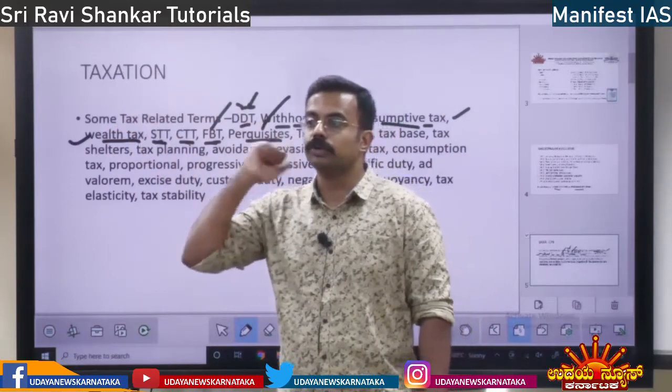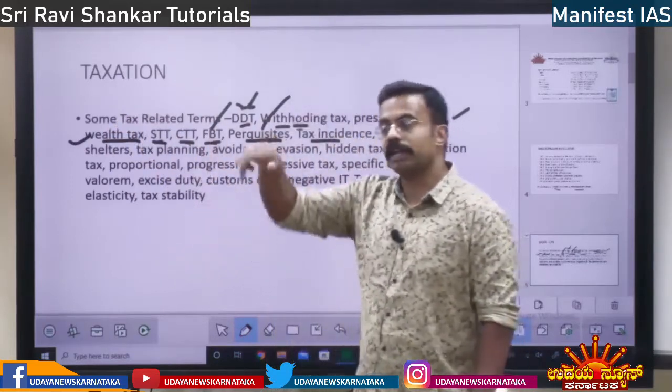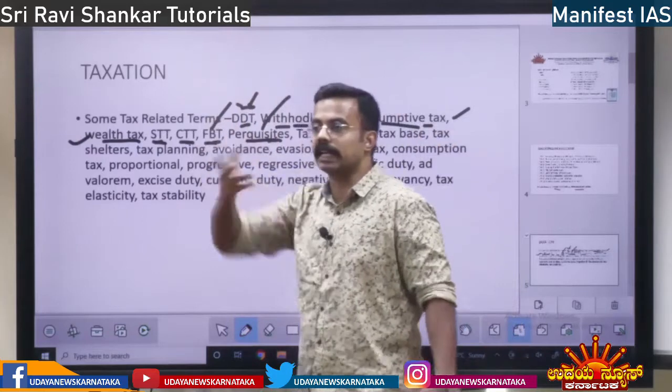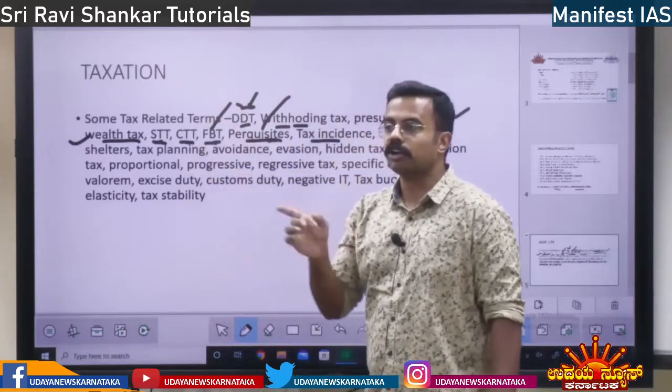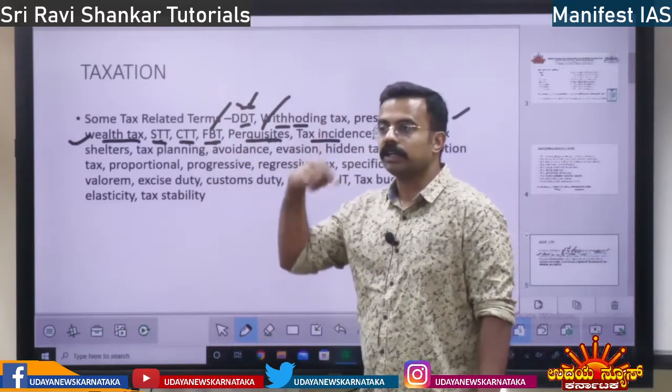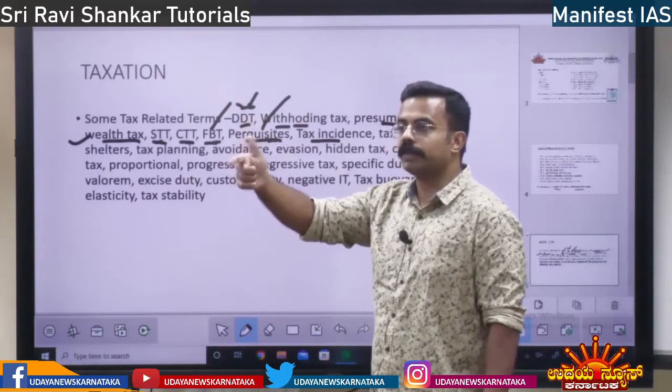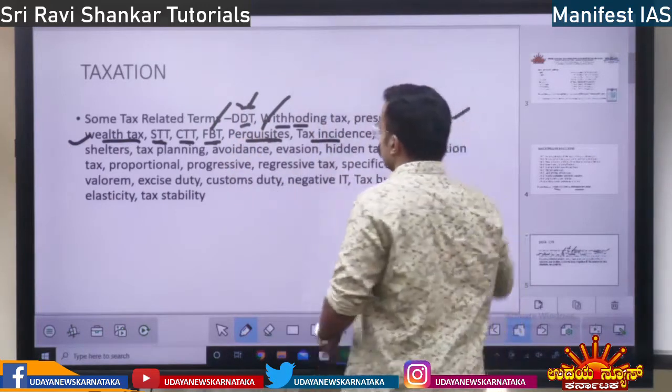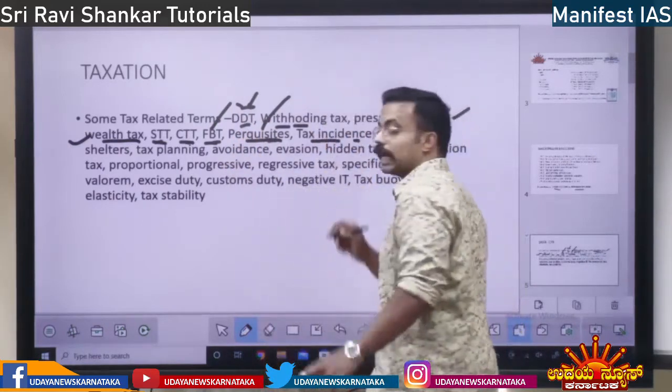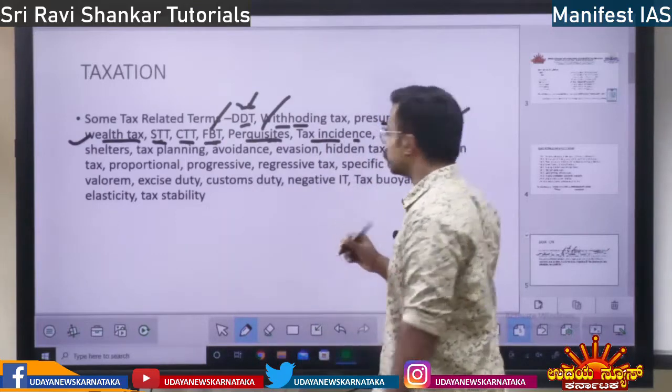I am paying it to the manufacturer, and the manufacturer in turn pays it as indirect tax. Suppose you buy a Parle-G biscuit, you are not paying tax to the government. You are paying it to the manufacturer, who in turn pays it to the government. So in that case, the tax incidence is not on me, it is on the manufacturer, right?